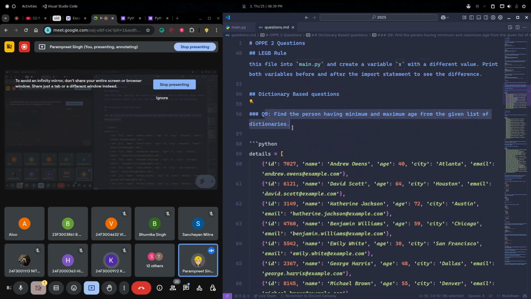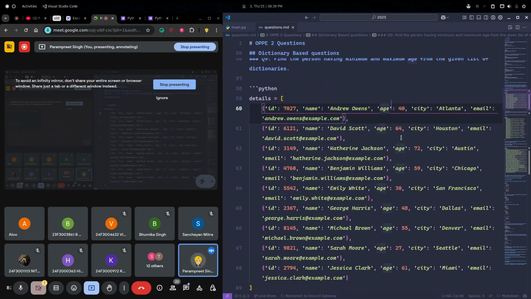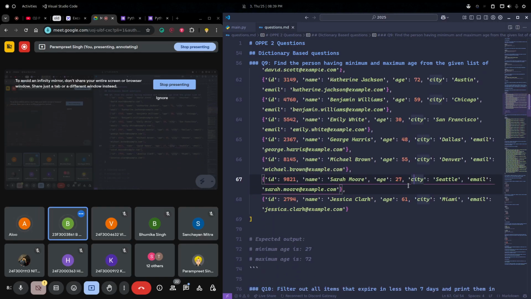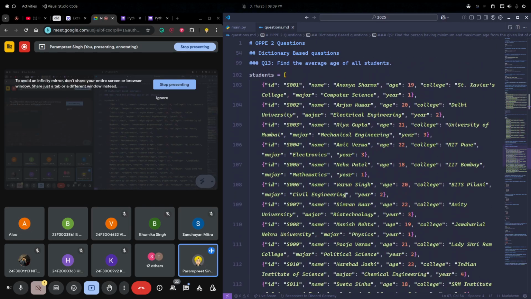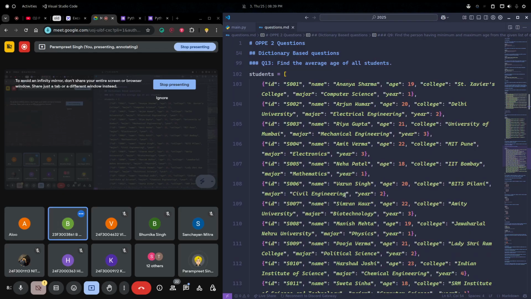And this is a question based on yesterday's data. Find the person having the minimum and maximum age. We have the ages, you need to find which person has the minimum and which has the maximum age, and you just need to print the age, and the person's name also if you want. It's a very basic question. Again, similar to this, you first need to see how you can extract the data.